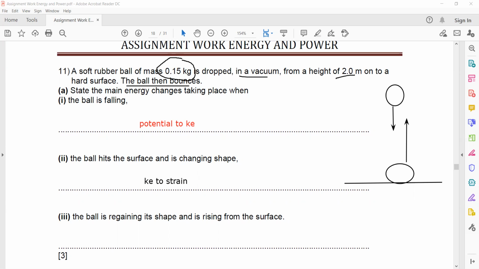Or you can mention potential to kinetic, but mainly it is elastic strain to kinetic. Or you can mention, because it rises, potential as well. As the height increases, it will change to potential as well.